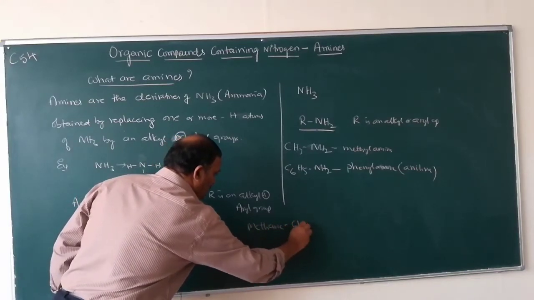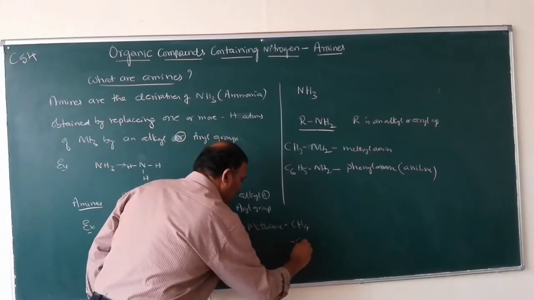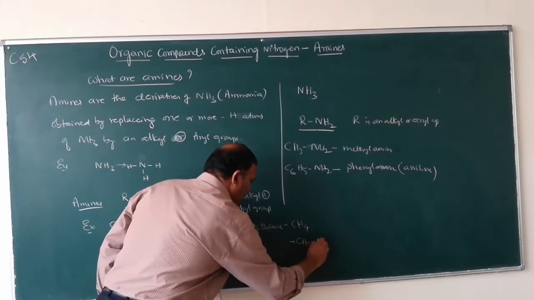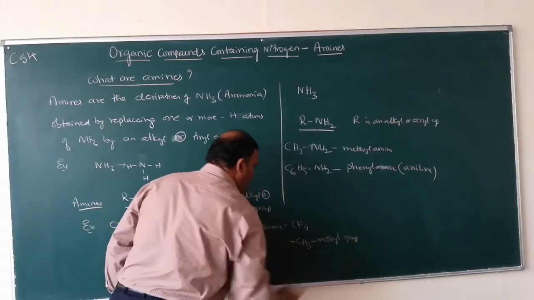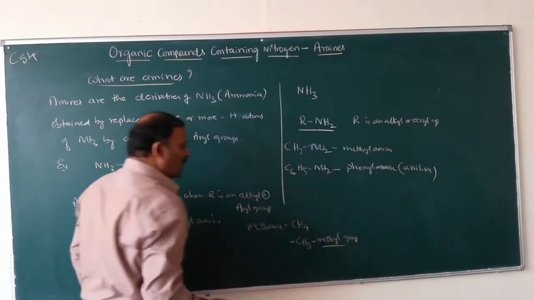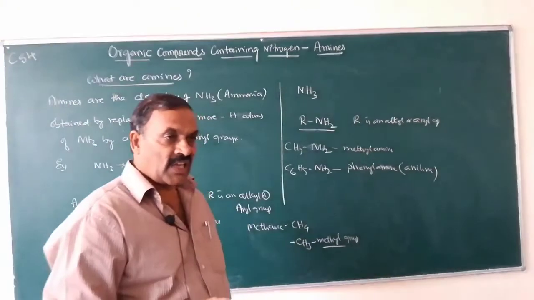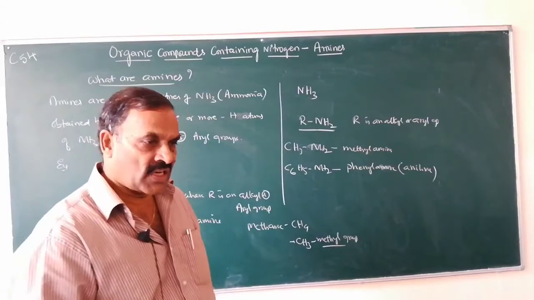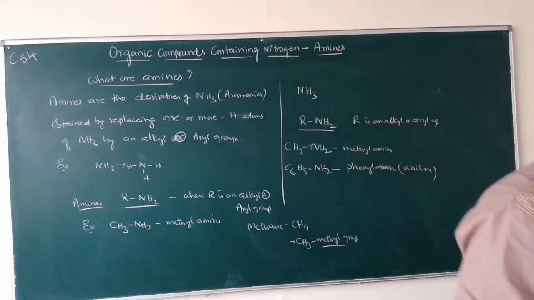Methane formula is CH4. When it loses one hydrogen, it becomes CH3. This is the methyl group. So this is an alkyl group. Alkyl groups are obtained when an alkane loses one hydrogen atom.